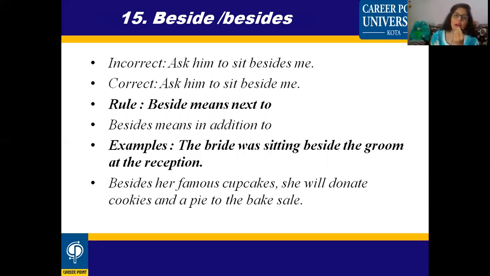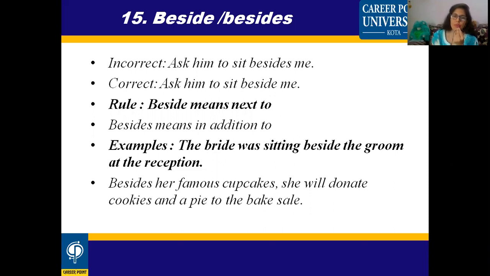And another example, the bride was sitting beside the groom at the reception. So if the bride was sitting next to the groom, you will use the word B-E-S-I-D-E.